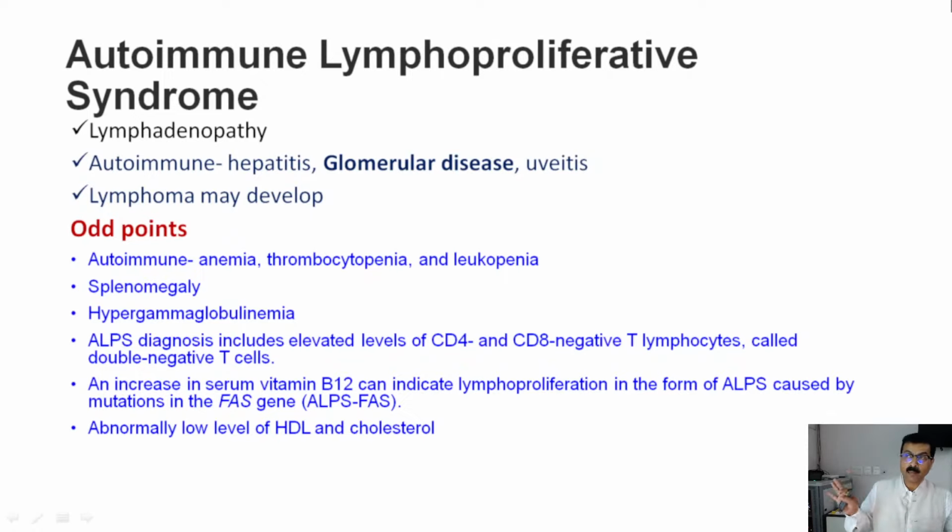Lymphoma may develop, but there are several odd points. Most of the time, this patient has autoimmune hemolytic anemia, thrombocytopenia, and leukopenia. Splenomegaly was not seen in this patient. Usually, there is hypergammaglobulinemia here; in contrast, there was hypogammaglobulinemia. So it was also not looking like a possibility.